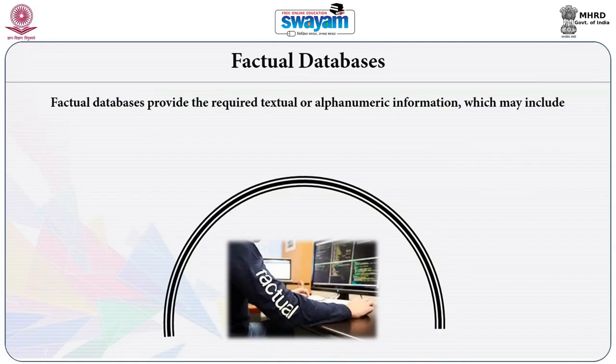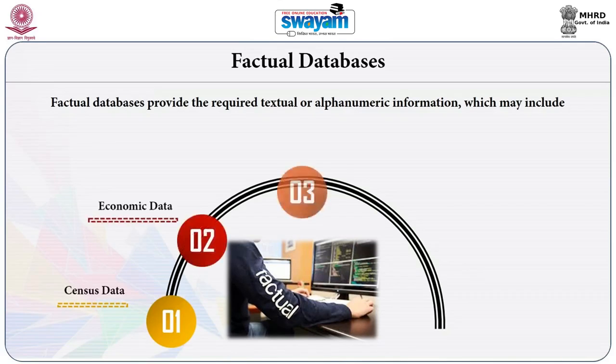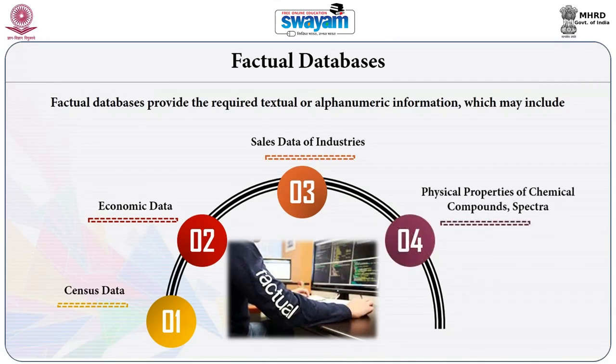Another form of electronic resources is the factual databases. Factual databases provide textual and alphanumeric information, which may include different types of data like census data, economic data, sales of different industries, physical properties of chemical compounds, descriptions of research projects, or legal information like specialized information about legal cases or case studies.